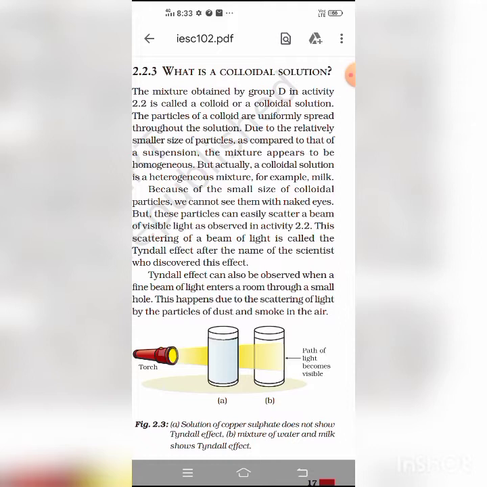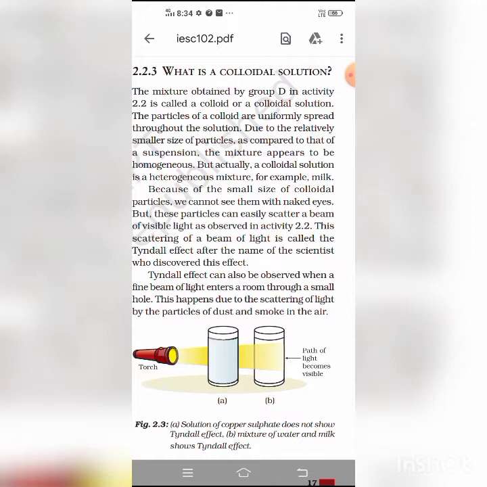Examples are gelatin and starch, which are water loving or hydrophilic colloids. When gelatin and starch come in contact with water, they form a colloidal solution very quickly. They are hydrophilic colloids because their dispersion medium is water. We know that when the dispersion medium is water, we call these hydrosols. So gelatin and starch dissolved in water are called hydrophilic colloids.